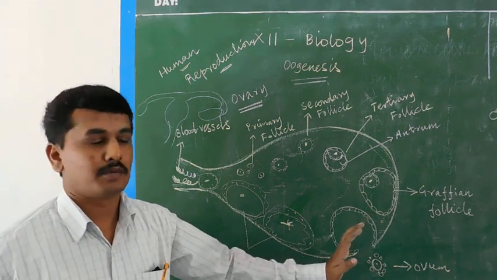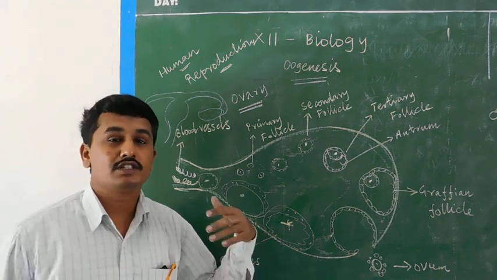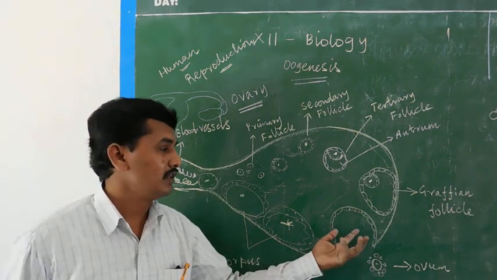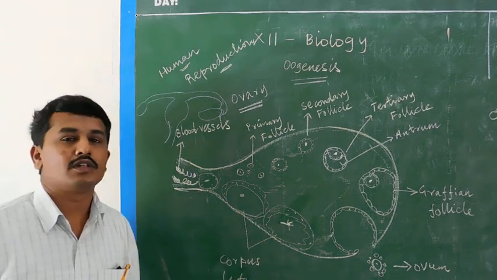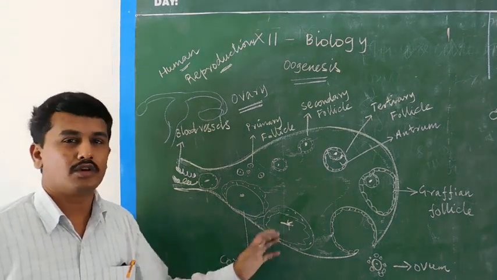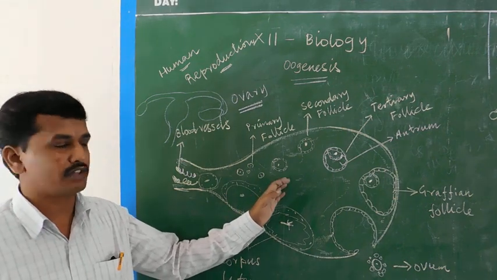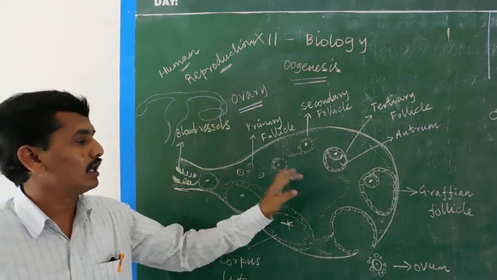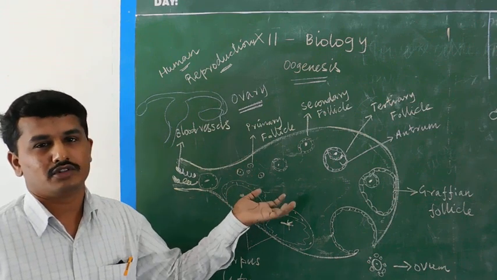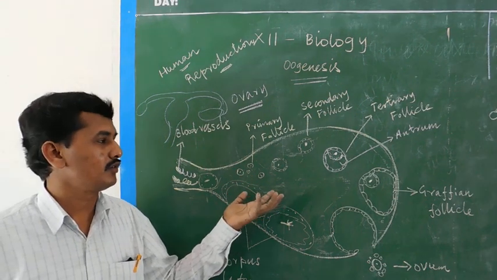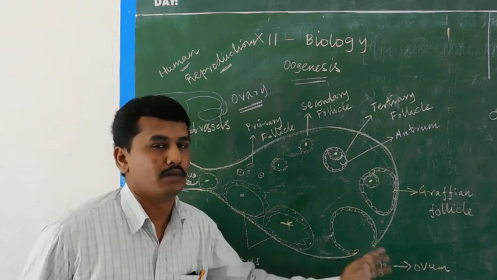If fertilization does not take place, the Graafian follicle slowly regresses into the corpus luteum. It also produces some hormones. So the structure of the ovary also produces various hormones like estrogen and progesterone, along with the development of the ovum.